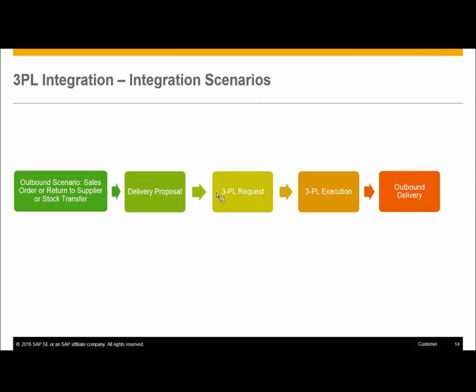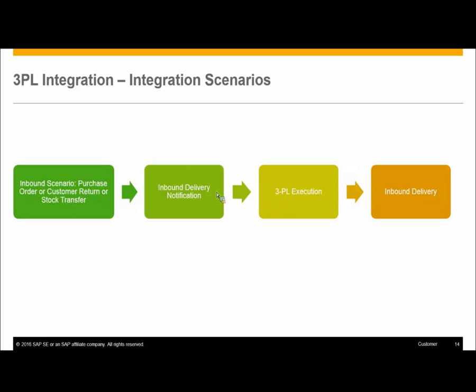So firstly, we have an outbound scenario. Outbound scenario is nothing but your sell from stock scenario, or it could be a return to supplier scenario, or stock transfer scenario, intra-company or intercompany stock transfers. Which means that you will have a request demand from your customer, and you have a sales order created for which you will have a delivery proposal, and you create a 3PL request, and the execution part happens at your 3PL side, and the outbound delivery gets created in the BYD system.